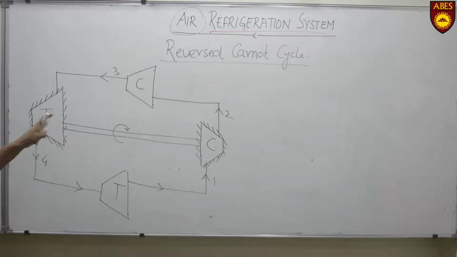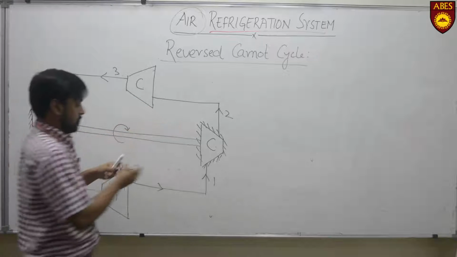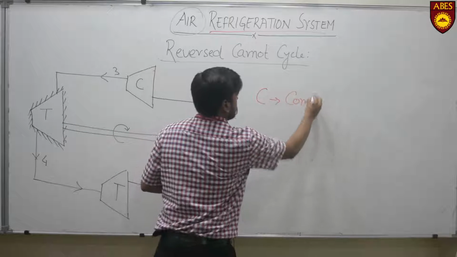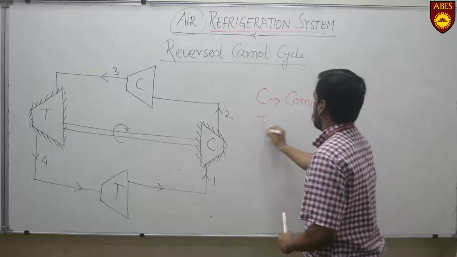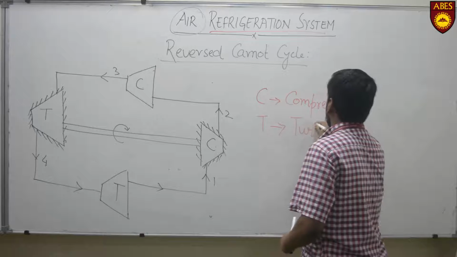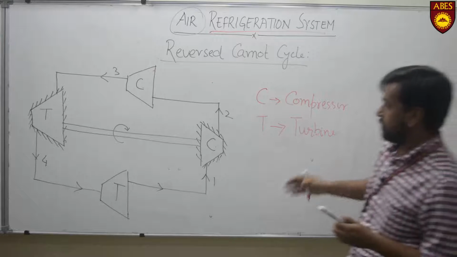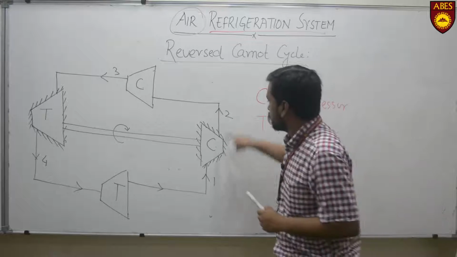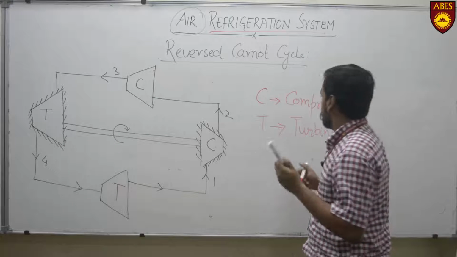So this is basically the layout of reversed Carnot cycle, in which there are 4 components, 2 compressors and 2 turbines. C denotes the compressor and T denotes the turbine. What we observe is that there are basically 4 processes carried out in reversed Carnot cycle: 1 to 2, 2 to 3, 3 to 4 and 4 to 1. We will go step by step.